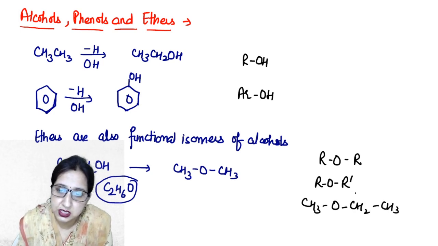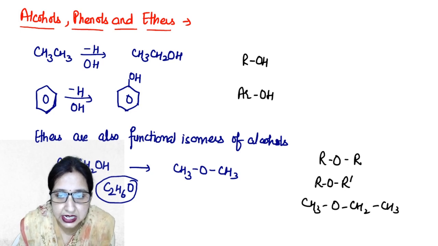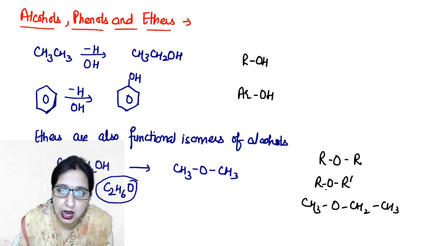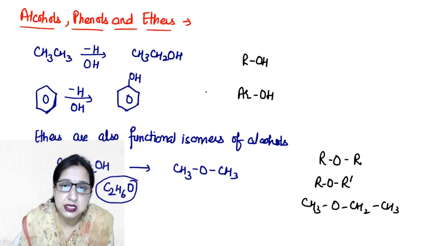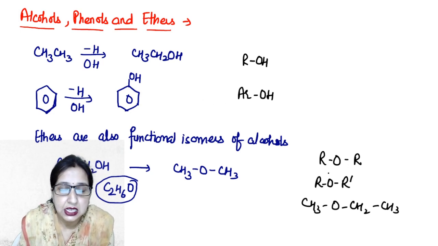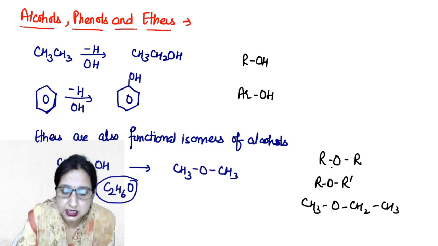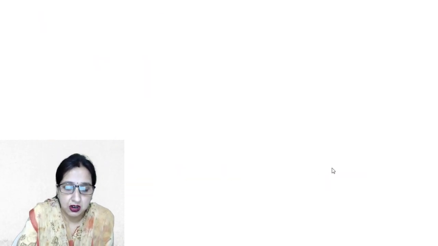So this ether can be represented in a general way as ROR dash. So this is some general information about the alcohols, phenols as well as ethers. Clear? Next topic is classification of alcohols.